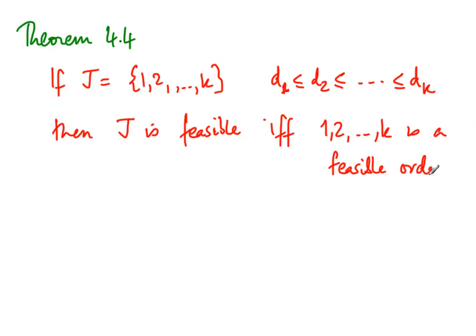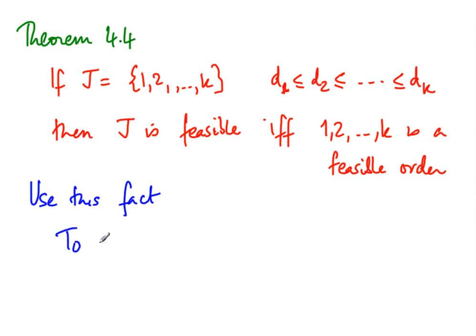Of course, if 1 to k is a feasible order, j is feasible. So really the crux is to show that any feasible solution for j implies that 1 to k is a feasible solution. We are not going to prove this now. We will prove this later when we also prove that the greedy strategy is optimal. But how do we use this? To use this fact,